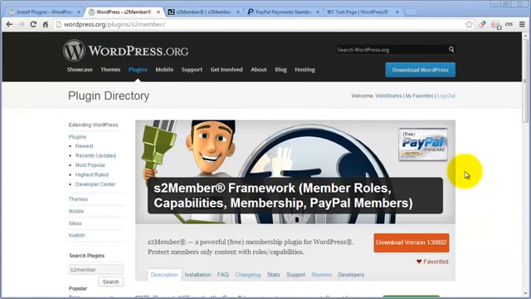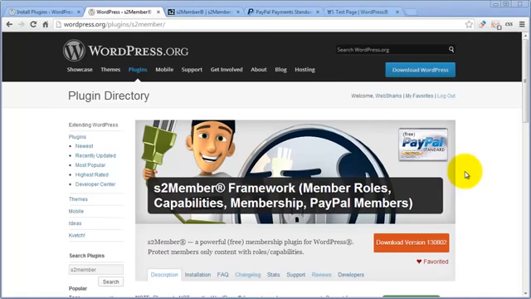S2Member, or more specifically, the S2Member framework. It's the free version of the software. I'm a huge fan, and I'm also excited to be part of the development team behind the software. Aside from the features and functionality of this plugin, it is arguably one of the most well-documented plugins that you will find in the plugins repository here at WordPress. Large community behind it, and it's open source.